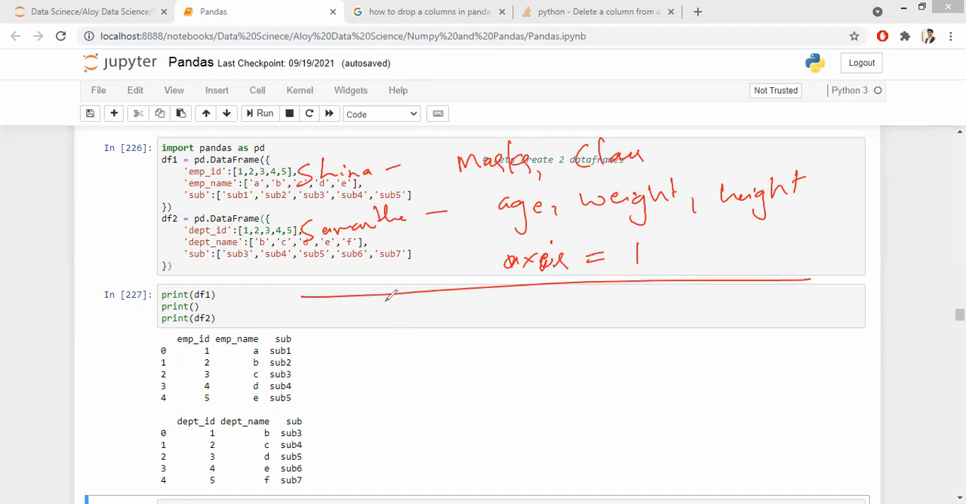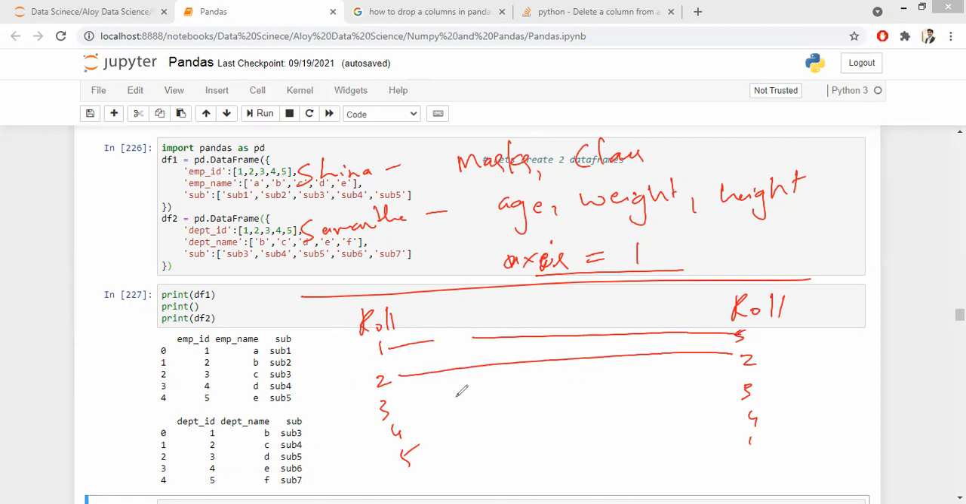This is clear to you. But now, when you see how the data is collected, here the roll number is 1, 2, 3, 4, 5, whereas here the roll number is 5, 2, 3, 4, 1. If you give axis equal to 1, this data gets merged to that, but that is not the requirement you are looking for, right? Because wrong roll number details get merged with each other.